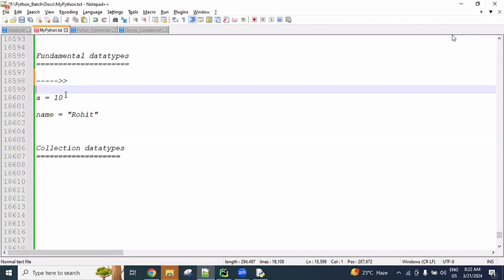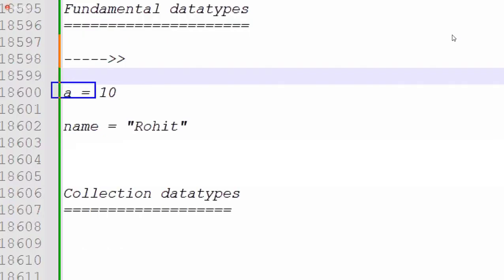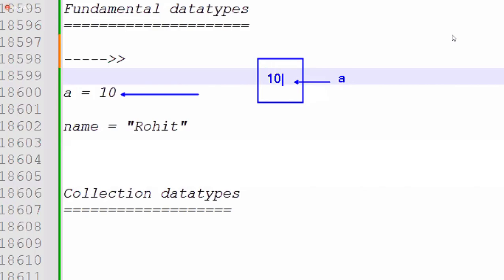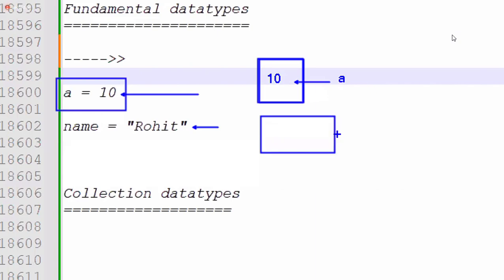Are you clear? Right now, how many values am I storing? After executing this, one memory is created, and this memory is referenced by a variable. In this memory, the value 10 is stored. So only one value, one integer-type value, is stored in the memory. This comes under fundamental. Now, after executing this, one memory is created and referenced by a variable called name.